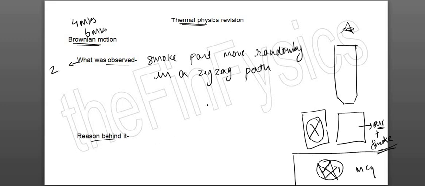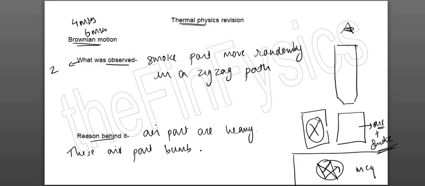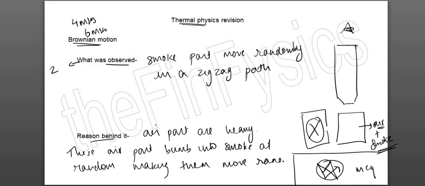The reason behind it, you're supposed to write that air particles are heavy. Okay, next point, these air particles bump into smoke at random, making them move randomly. Okay, for another mark. So this is what they will ask you under Brownian motion.